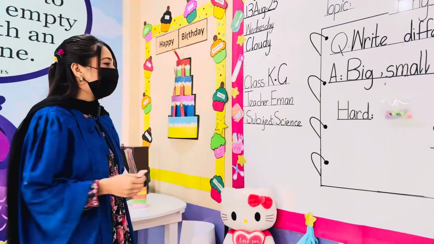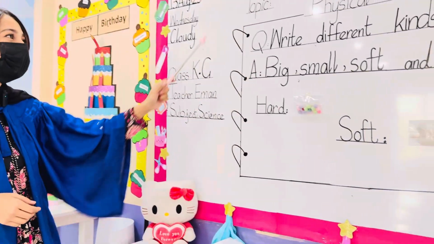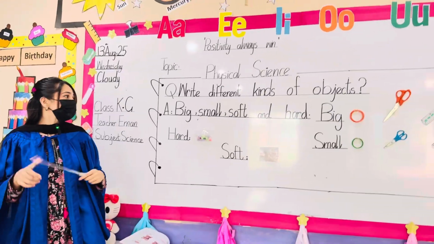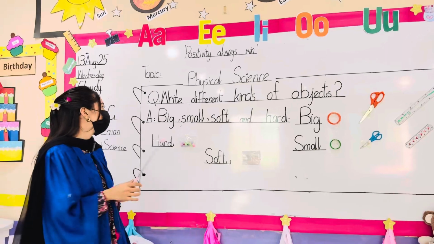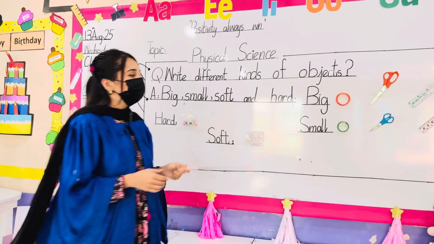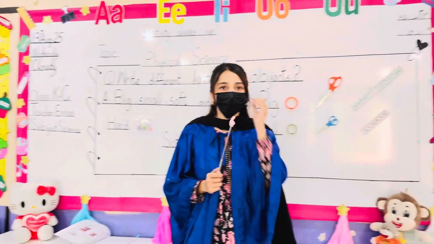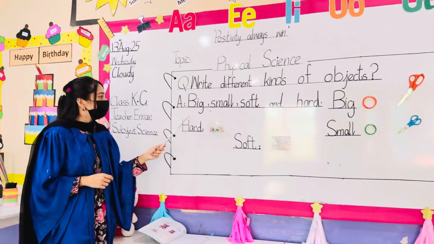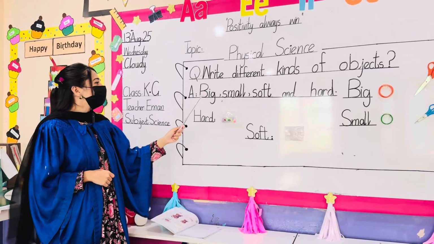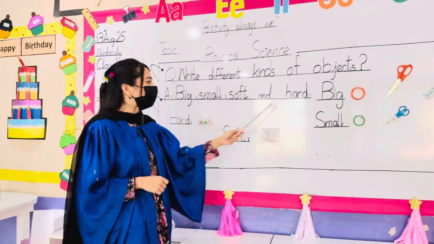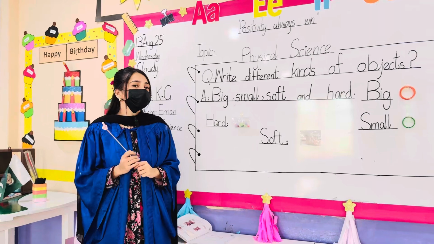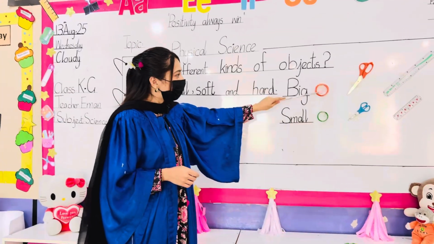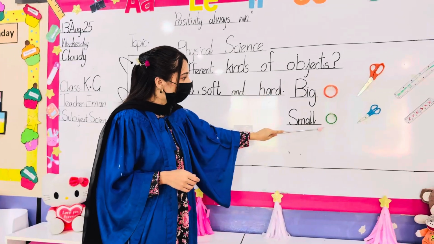The subject is science, and the topic is physical science. We are going to learn a very nice question today. The question is: write different kinds of objects. Objects की हमने types बतानी है या उसके kinds बतानी है. An object could be big, small, soft and hard. Let's see कि object big कैसे होता है, small कैसे होता है. The object could be big. Look, these bangles are big and this size is small.